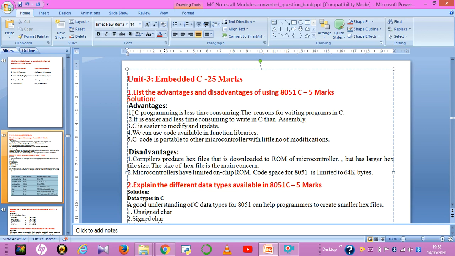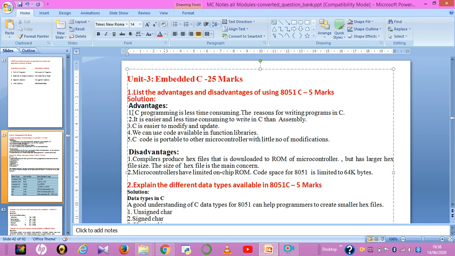As I told earlier, it uses function libraries which have the code built in, so the programmer can use the code from function libraries.